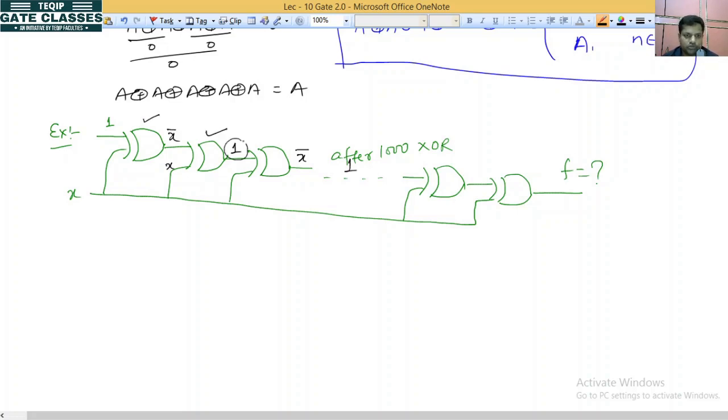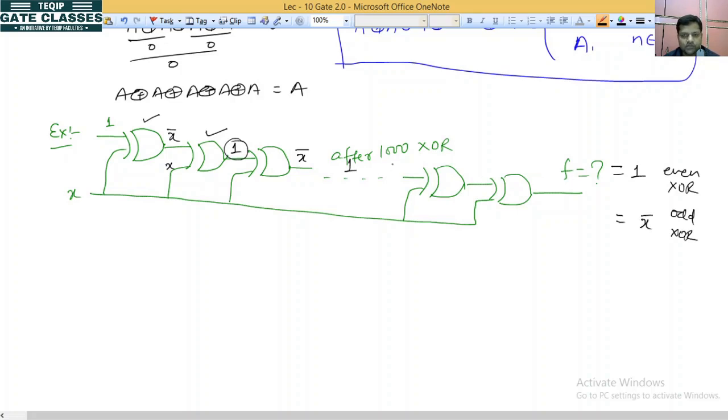So after 2 gates we have output 1, okay. After 4 gates we have again output 1. So whenever we are crossing an even number of gates, the output will be 1, for even XOR gates. And when we are crossing an odd number of XOR gates, then the output will be x bar.